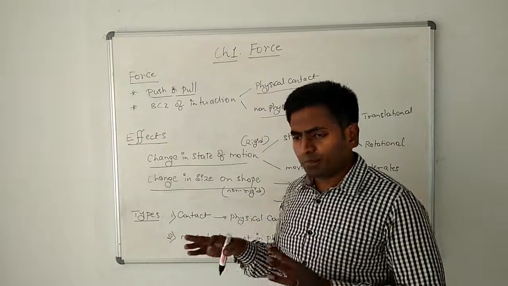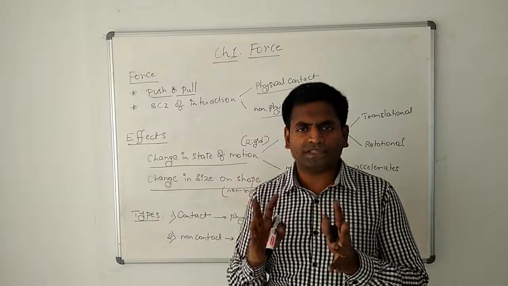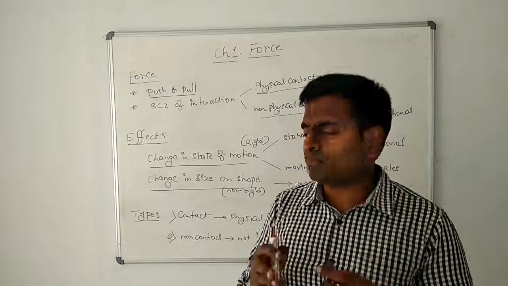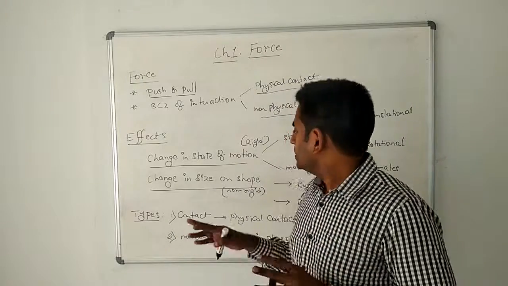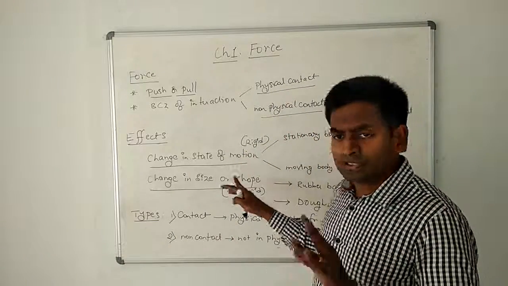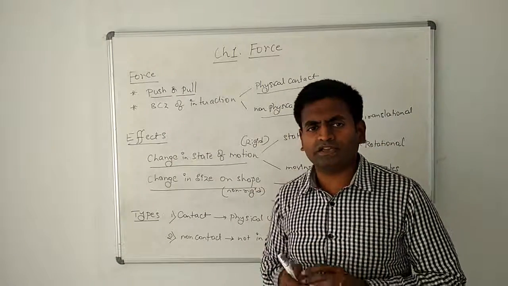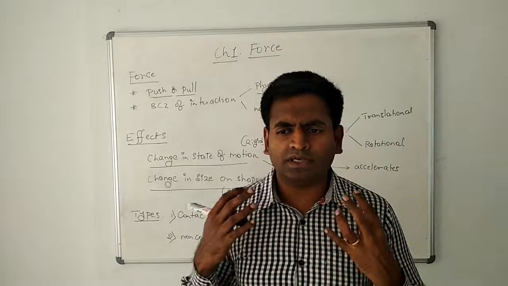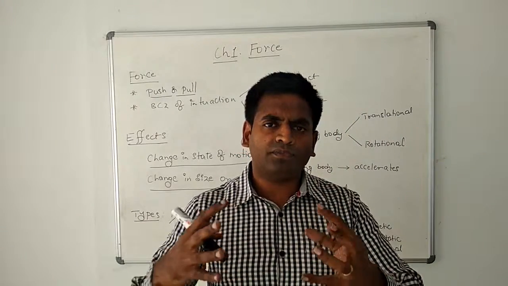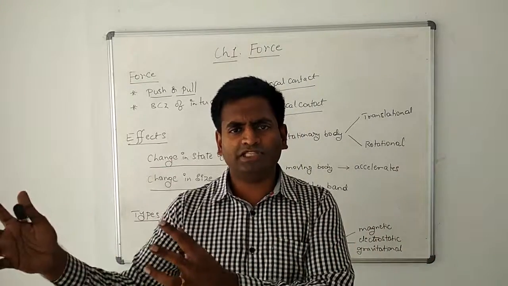For example, if the body is a rigid body, as we defined in the earlier class, then a force applied on it can only change its state of motion. What do I mean by change in state of motion? It simply means its velocity, acceleration, and position, the parameters which describe the motion, will change.